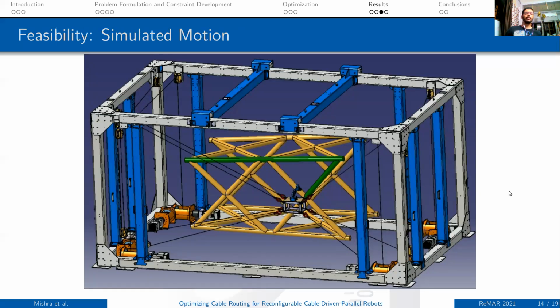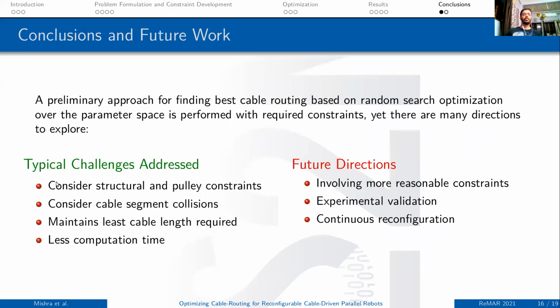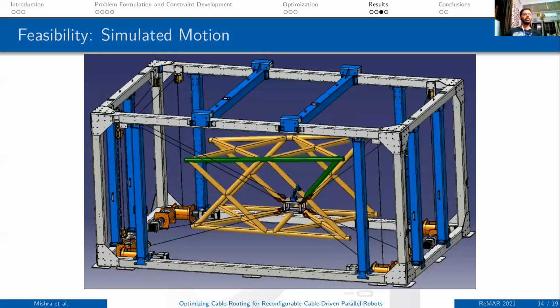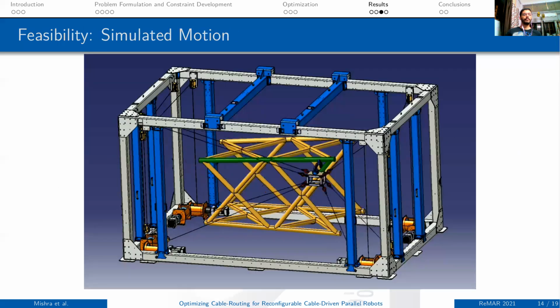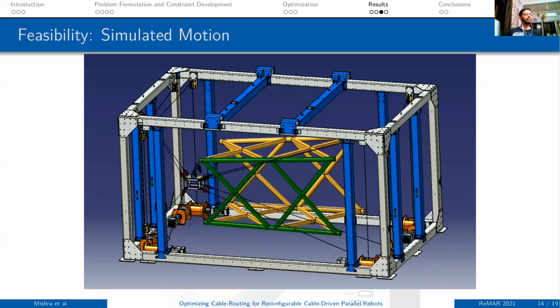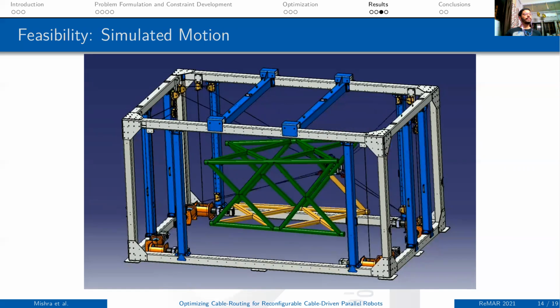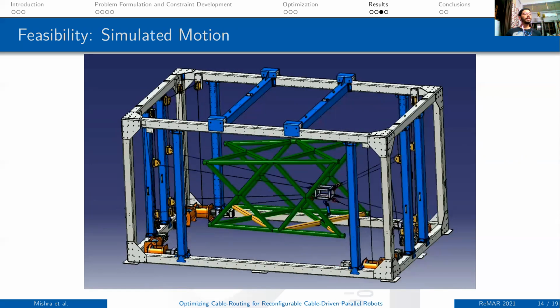However, our work does not include any experimental validation, but we would like to show the feasibility of a simulated motion based on the previous work. Here we show the different sides of the objects to be inspected and the different reconfigurations that are needed for this inspection.